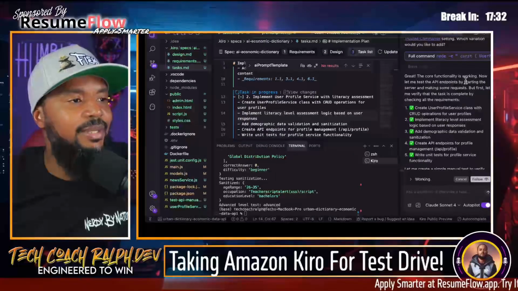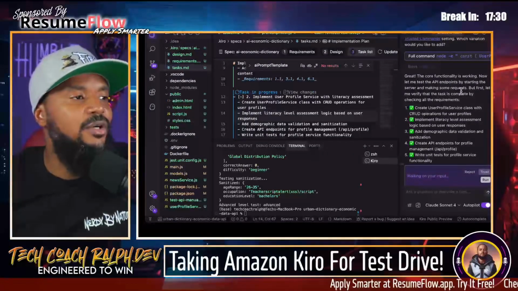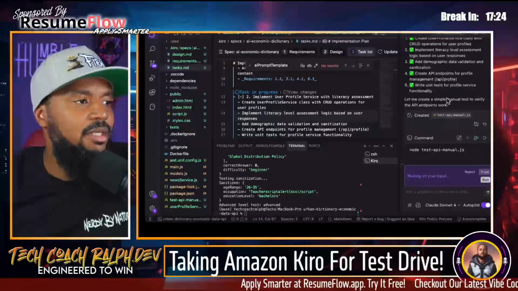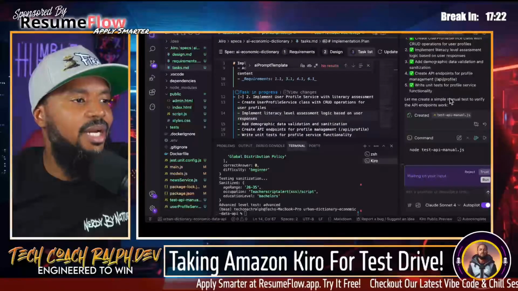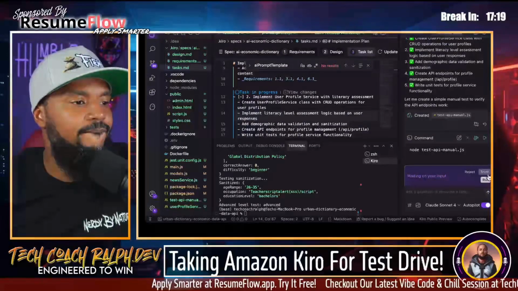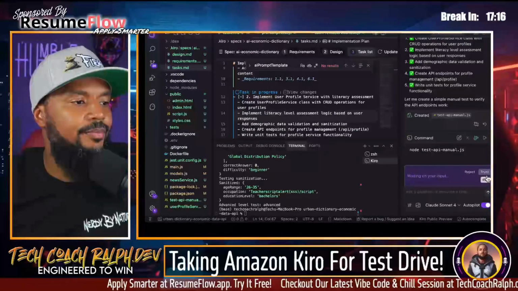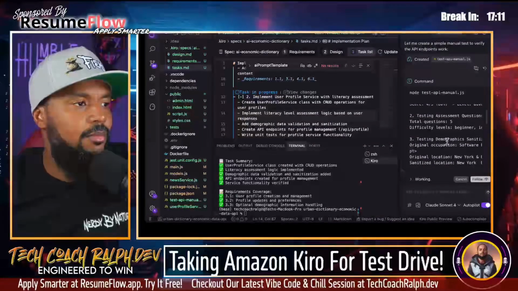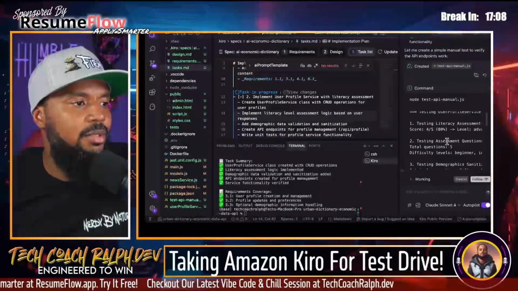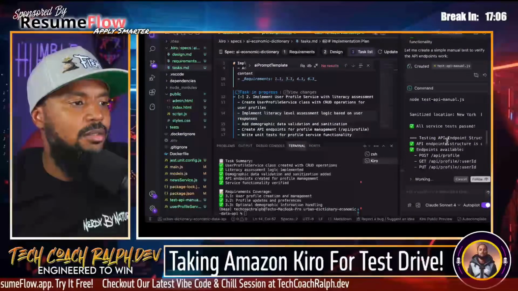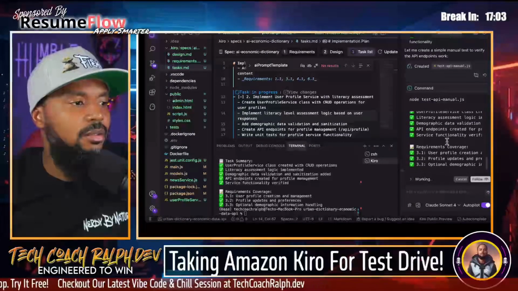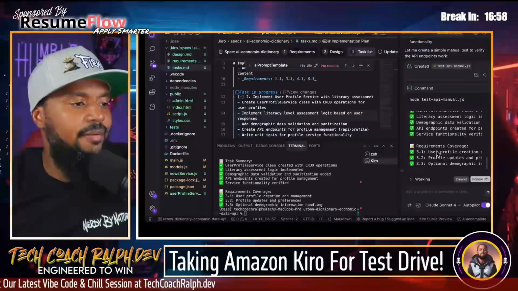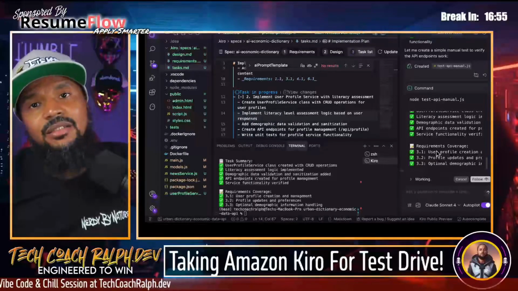Now let me test API endpoints by starting the server and making some requests. But first, let me verify the task is complete by checking all the requirements. Let me create a simple manual test to verify the API endpoint. Run. So API endpoint. All service tests passed. Cool. Requirements coverage. All right, cool. That's good. That is good stuff.